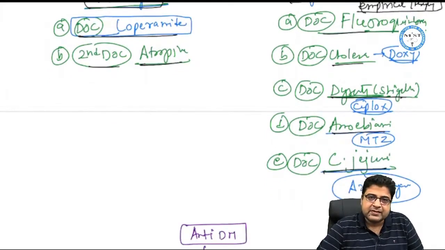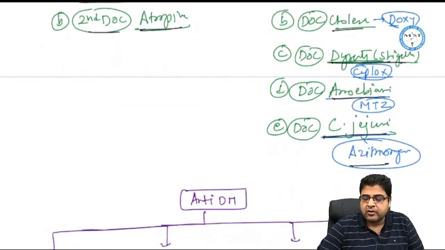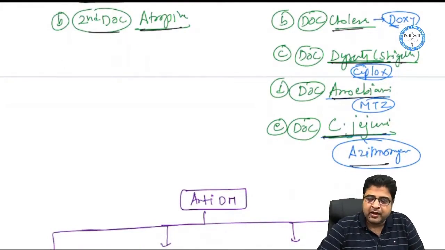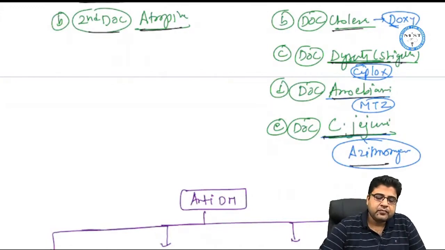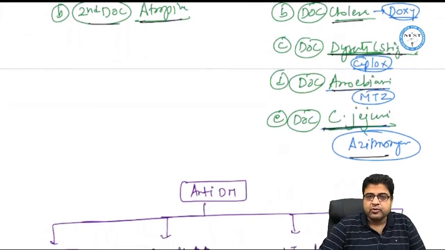For amoebiasis, when the patient is having amoebiasis, give metronidazole as the best medicine. And for Campylobacter jejuni bacteria, if it is given to you in an MCQ, that the patient is having Campylobacter jejuni bacteria, give azithromycin as the best medicine, right? So these are the drugs which we use for GIT.